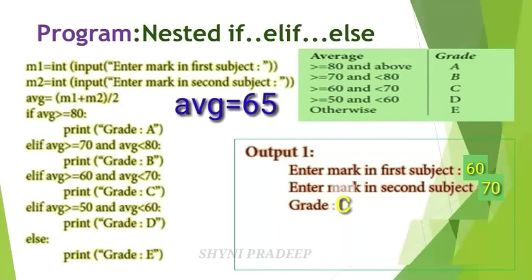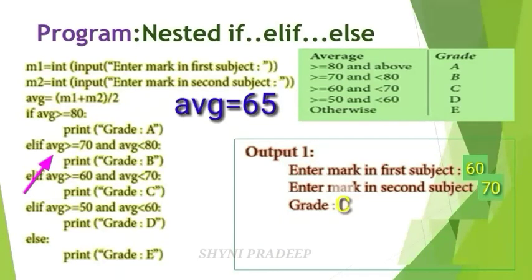So now you have to check the condition and find out the grade. First condition is what? If average is greater than or equal to 80. Average mark is 65, so you have to compare 65 with 80. Is 65 greater than or equal to 80, true or false? It is not, so it is false. If this condition is true, then you have to print grade A. But this condition is false, so you have to skip this statement.